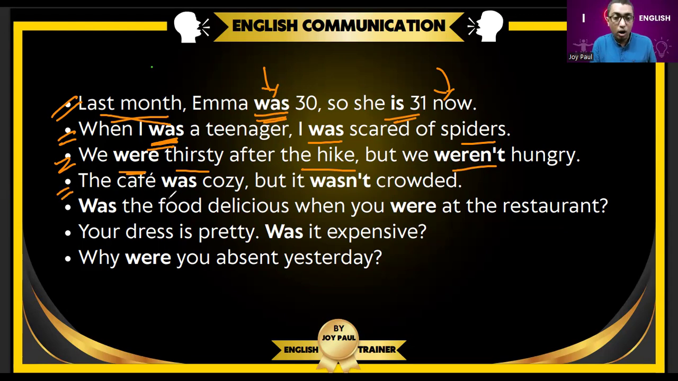The cafe was cozy, but it wasn't crowded. The cafe was cozy. The cafe was beautiful. The cafe was very sweet. The cafe was cozy, but it wasn't crowded. See, this is how to use "was" in past form.